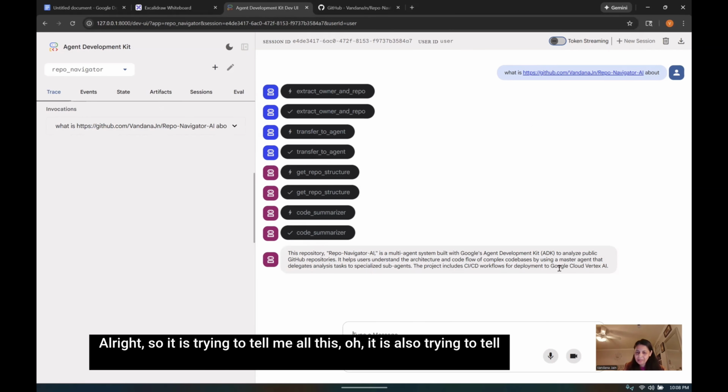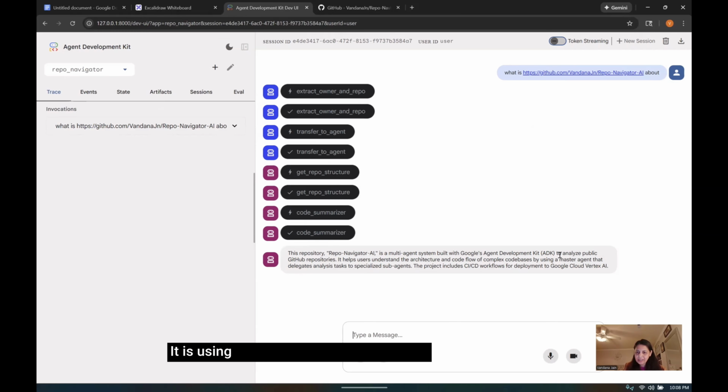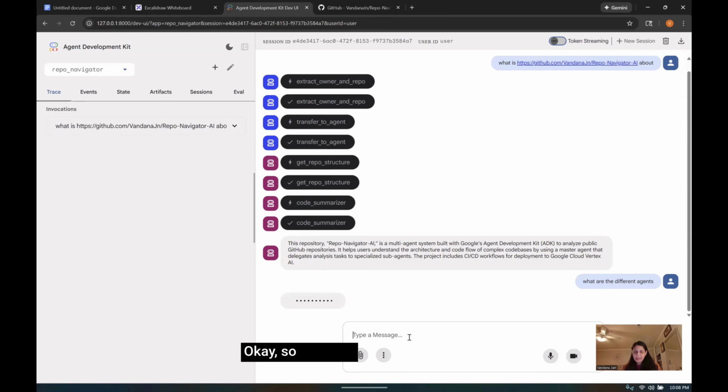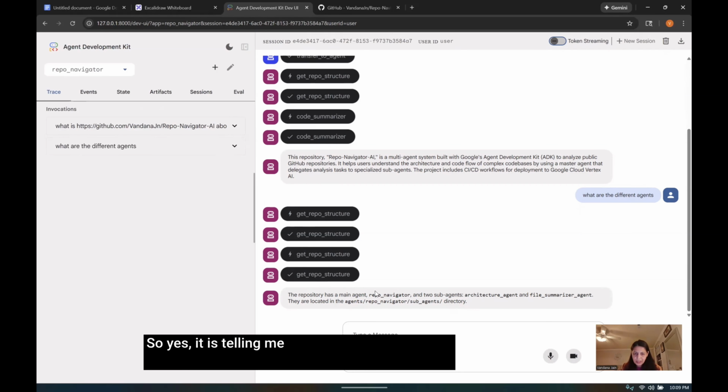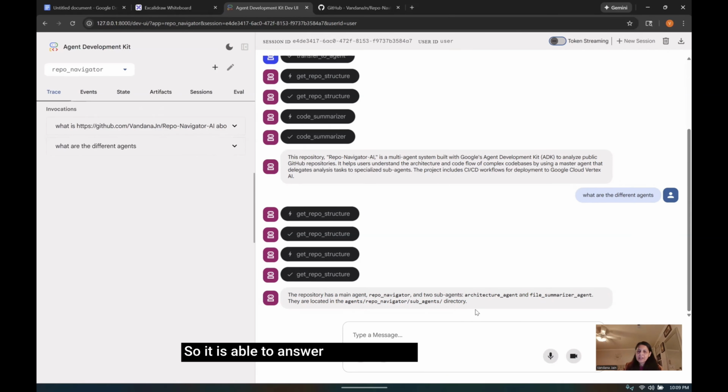All right, so it is trying to tell me all this. It is also telling me about Vertex AI, which is very nice. And multi-agent system, it is using the Agent Development Kit. Now let's see the different agents. Okay, so yes, it is telling me that I have the main agent, this architecture agent and the summarizer agent. So it is able to answer the question.